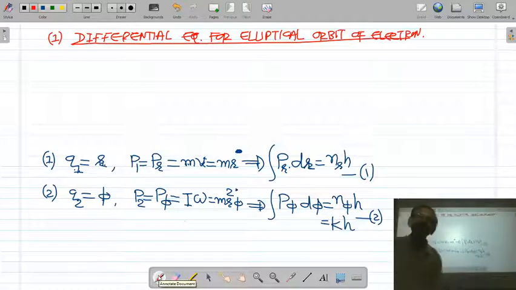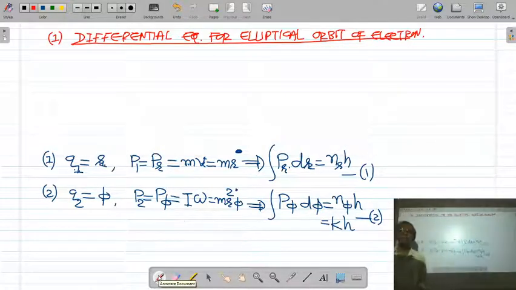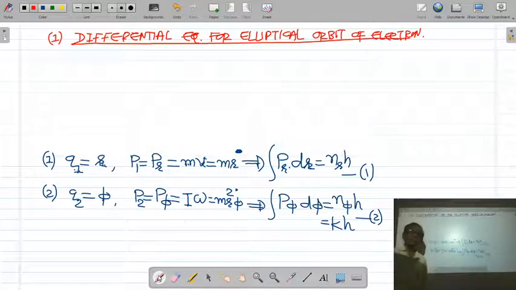We are going to obtain the energy of the electron moving in the elliptical orbit, and the angular momentum of the electron moving in the elliptical orbit, and then we will determine the different elliptical orbits of the electron. So for that, the differential equation for the elliptical orbit of the electron is a must.